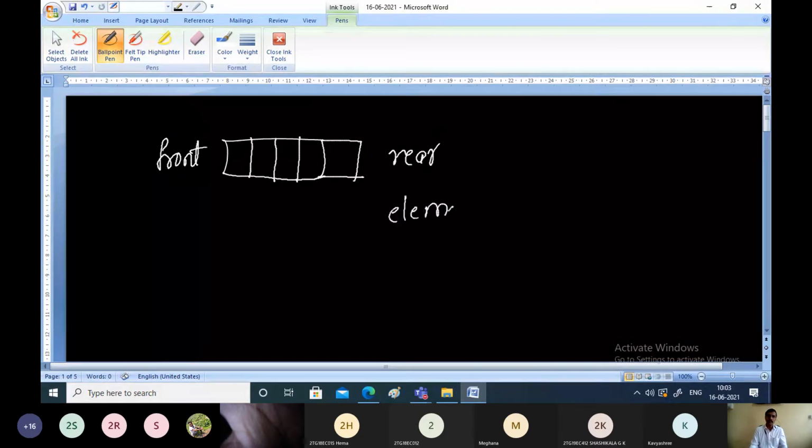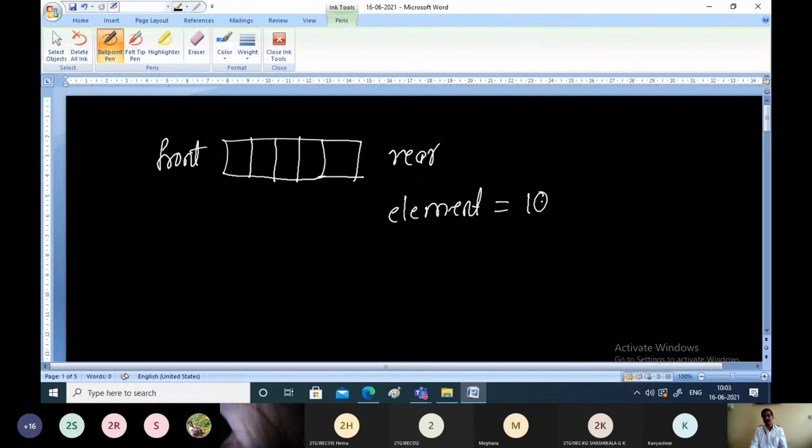First thing is you have to obtain the element which has to be inserted, that is 10 in our case. Then make rear point to the first index, that is 0, 1, 2, 3, 4. These are the index values. From the rear end you insert the 10. Whenever you insert from the rear end of the queue, the 10 will not be kept here. It has to come and be placed at the front of the queue.